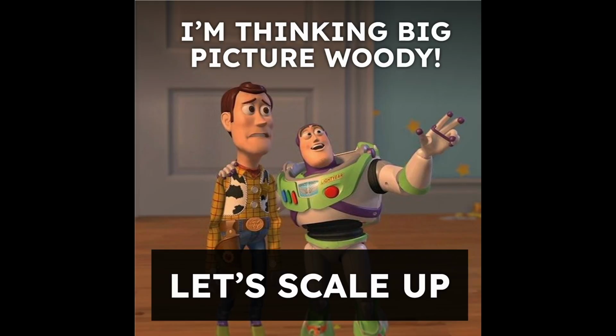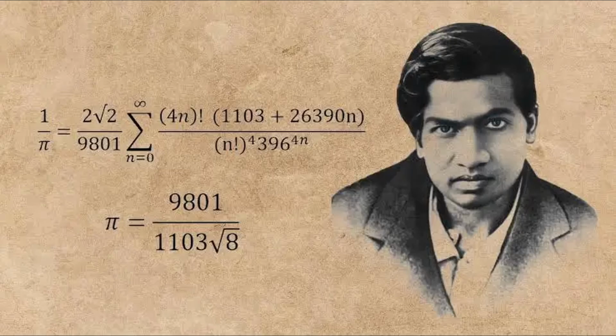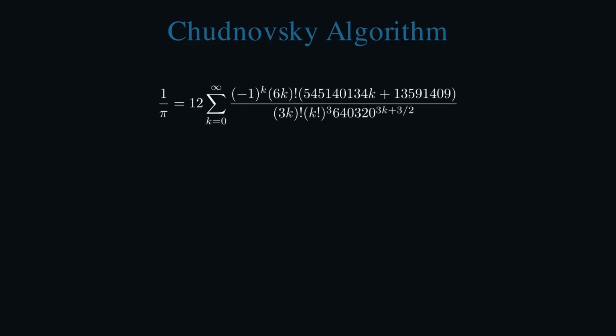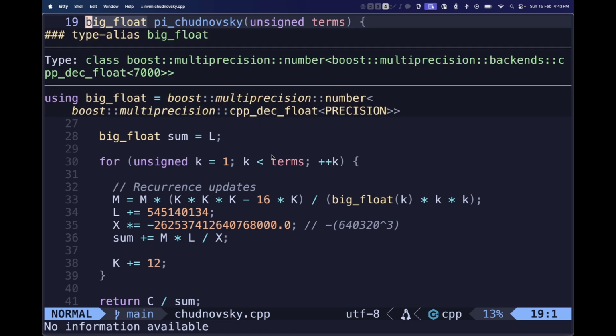Now, we could optimize this further, but I want to calculate hundreds of digits of pi, and optimizations won't get us that far. If only we had a formula for pi. Alright, we do! Based on Ramanujan's work, the Chudnovsky algorithm was devised. This algorithm is the fastest way to calculate pi. Each term gives us 14 correct digits of pi. Such a powerful algorithm is honestly easier than expected to implement.